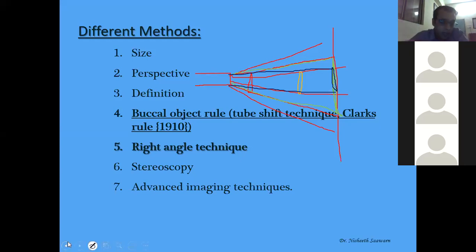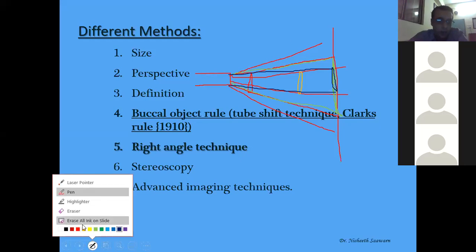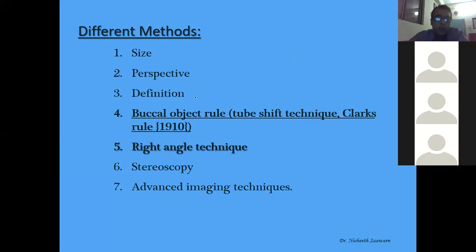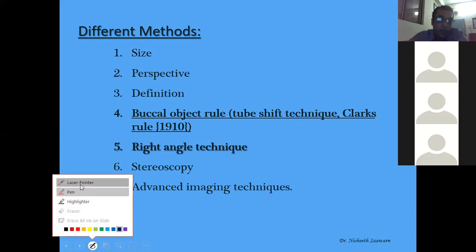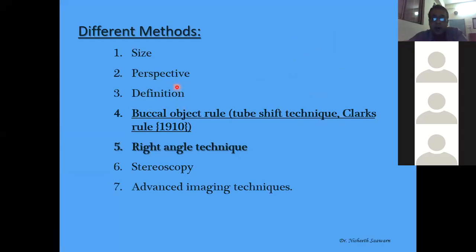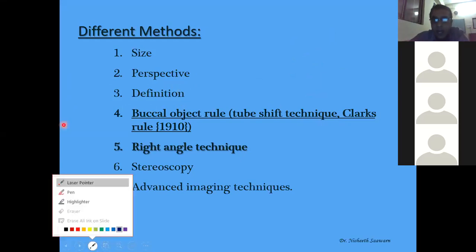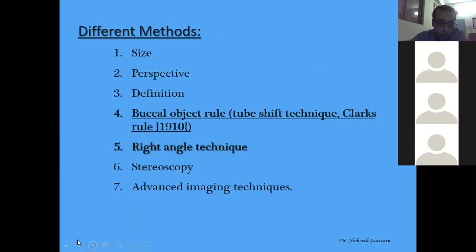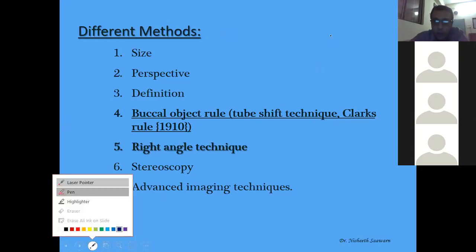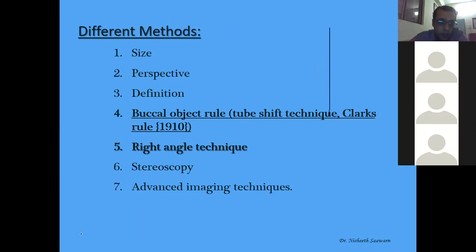Then there is another method, which is perspective. Perspective means that if you know two objects, then by seeing the outline you can decide. The definition says that objects which are closer to the image receptor appear clearer on the radiograph. Remember, objects closer to the image receptor appear clearer on the radiograph. What do I mean by that? Suppose this is a screen on which the radiograph has to be made.